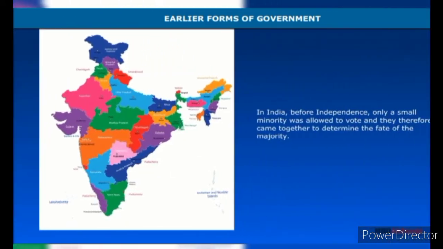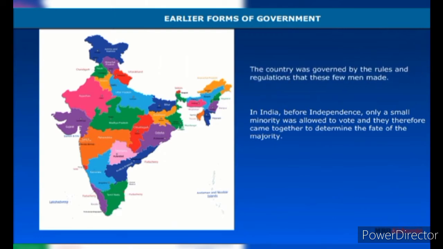Earlier forms of government. In their earliest forms, governments allowed only men who owned property and were educated to vote. This meant that women, the poor, the propertyless, and the uneducated were not allowed to vote.